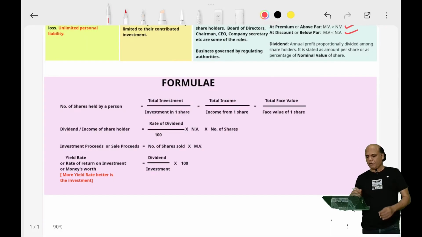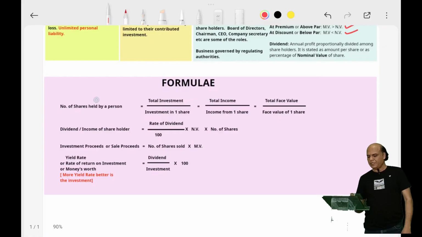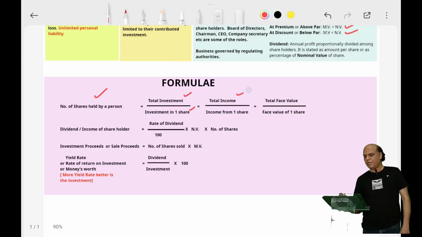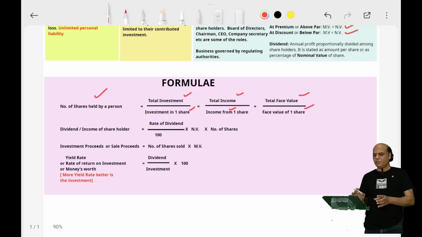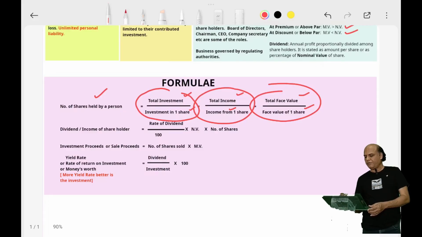So these are some of the formulae that might help you in solving the numerical problems. The number of shares held by a person is given as the ratio of total investment by investment per share, or total income by income per share, or total face value by face value per share. So if you want to know the total number of shares held by a person, these three ratios would be helpful, and they are all equal. So these ratios are the same.